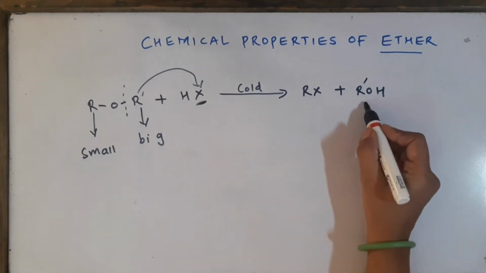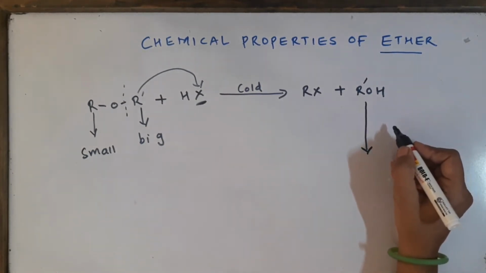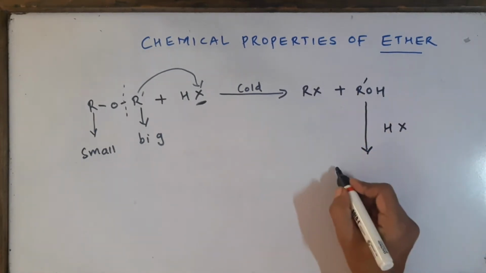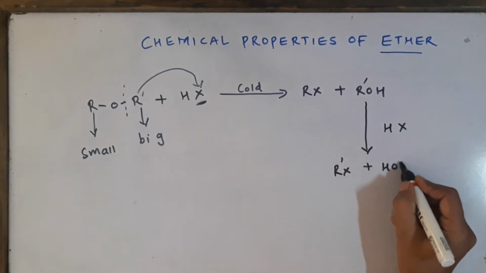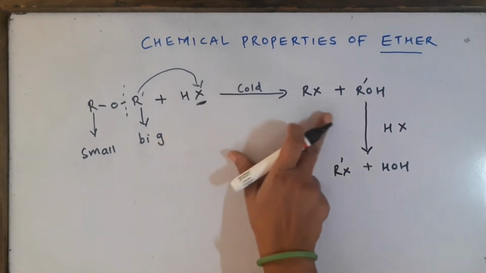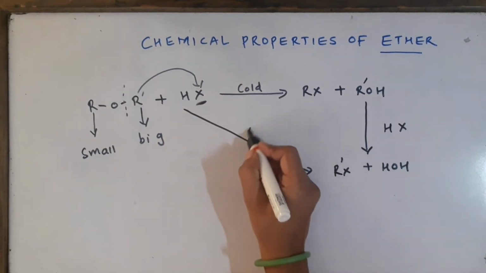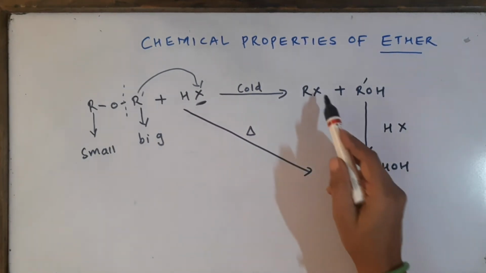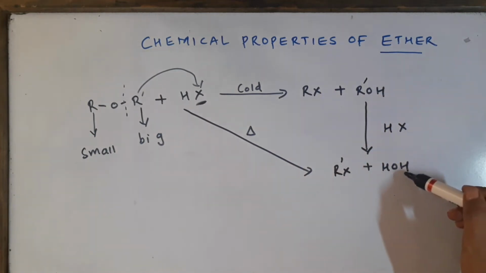But if you continue the reaction further at higher temperature, then one more molecule of HX will be consumed and you will get R dash X plus water. So this is the complete reaction. It's a two-step reaction. If you do it under normal conditions, the reaction stops here, but if you do it under hot conditions by heating it, then you will directly get this product: one R dash X, one RX, and one water also.